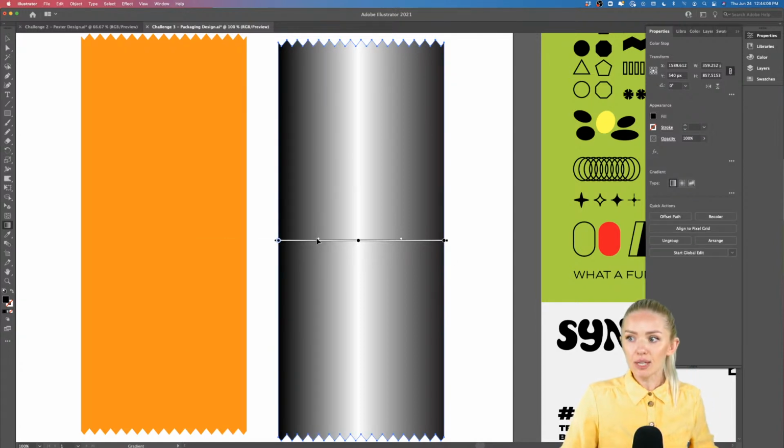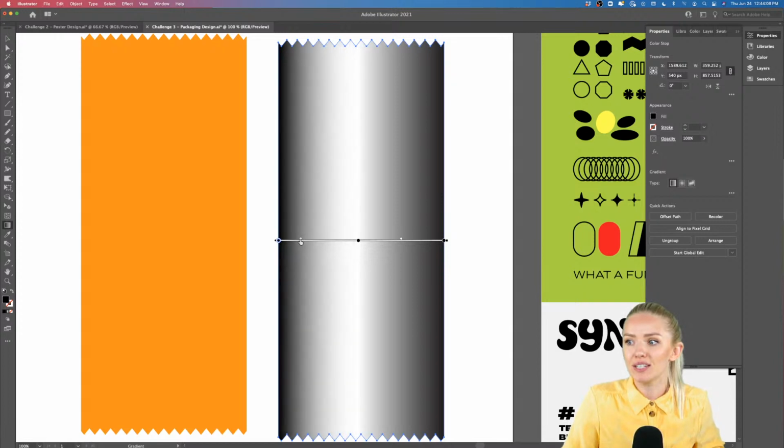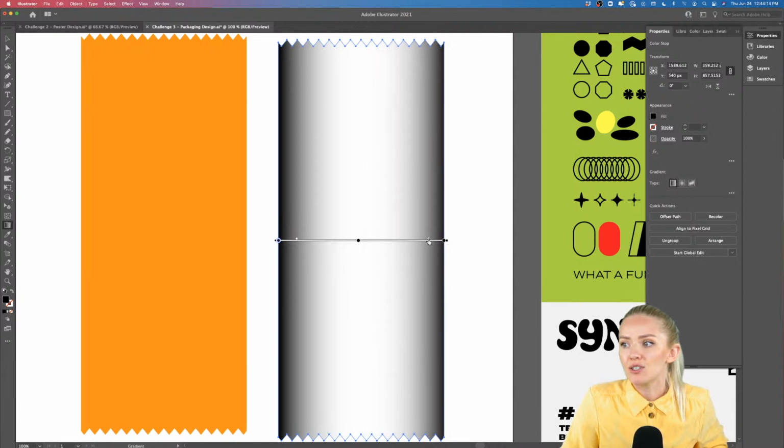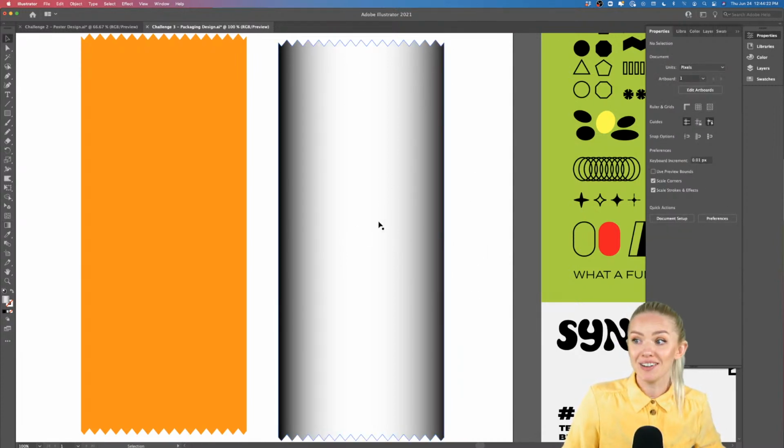Now we have these little points here that will determine how the gradient is distributed. We're going to pull them almost to the edge. Just a little bit of the black is left on the edges, and the rest is going to be just transparent, because we have created a gradient that goes from black through black through black, but the black in the center is transparent, and that's why it appears white to us.